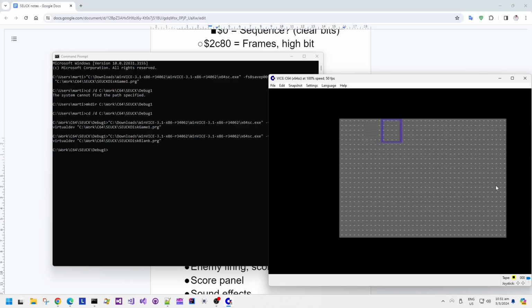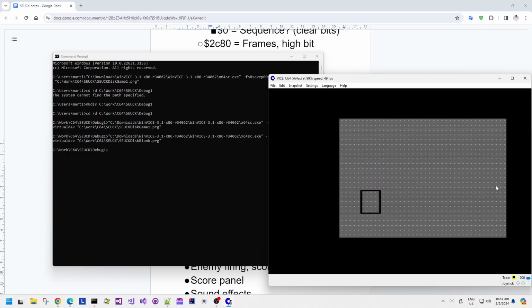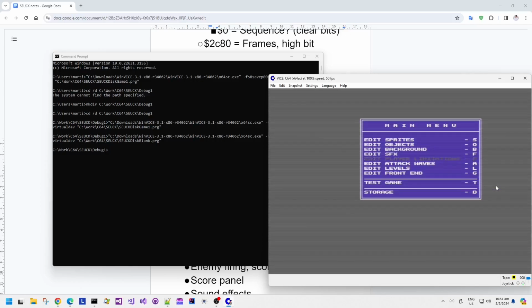So I'm just going to create some block variations here just to make the map scroll a little bit more obvious. There we go. So let's scroll down, hopefully to the bottom of the game map, which hopefully will be the first block rows, and then let's just put those there. Make some nice obvious patterns. There we go. So a very simple map, but should be very obvious when it's scrolling.